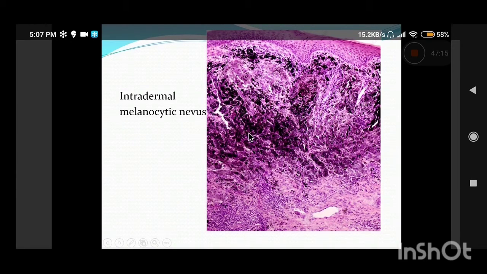Basically there's a neoplastic proliferation of the melanocytes. How do we know these are melanocytes? Because they are all filled with blackish melanin pigment. So this is an intradermal nevus. It is present only in the dermis. So it is an intradermal melanocytic nevus because it is filled with all blackish pigment.